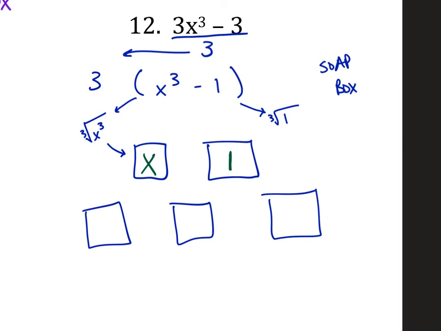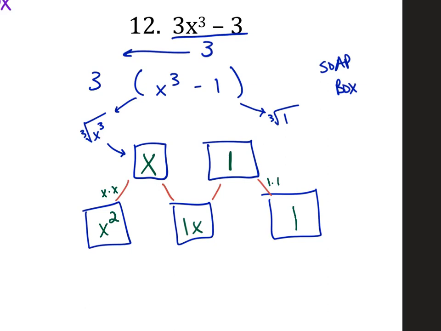And then fill in those bottom squares. Okay, so the middle square is receiving both the 1 and the x, so it's 1x. The far left square, it only gets x, so it gets a double dose. X times x, x squared. And the far right, it only gets the 1, so it's getting a double dose. 1 times 1.